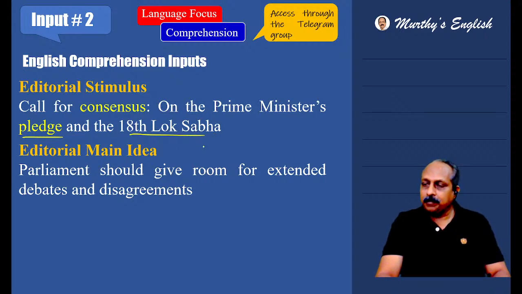What is the Prime Minister's pledge? To govern based on consensus, to govern through consensus. Main idea, Parliament should give room for extended debates and disagreements. Don't touch grammar, we have a separate input. There we'll touch grammar, understand the context and the meaning.